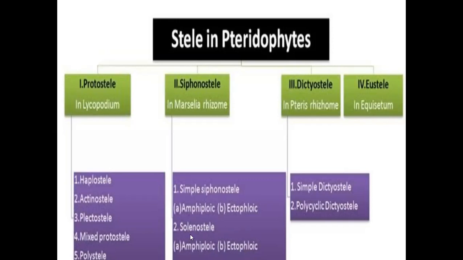Ectophloic means in solenostele the phloem tissue is present outside of the vascular tissues.